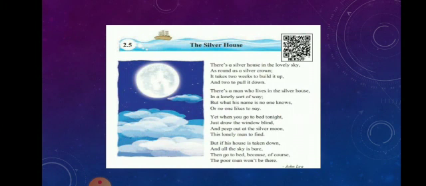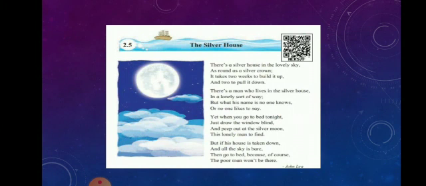In the poem The Silver House, the poet John Lee describes the moon as a silver house in the beautiful sky. He describes the waxing and waning of the moon as the building and dismantling of the house. Now children, waxing and waning you must be knowing, because in your geography madam must have told you regarding the waxing and waning of the moon.